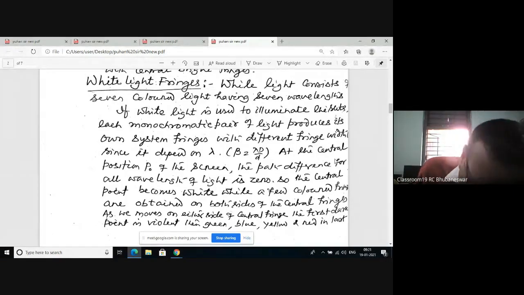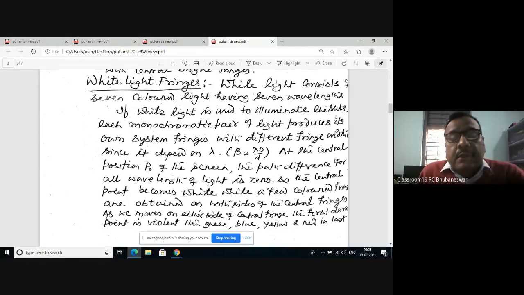Red light will produce red color fringes, blue light will produce blue fringes, violet and so on. But at the center, what will happen? The central position does not depend on wavelength, it is zero.